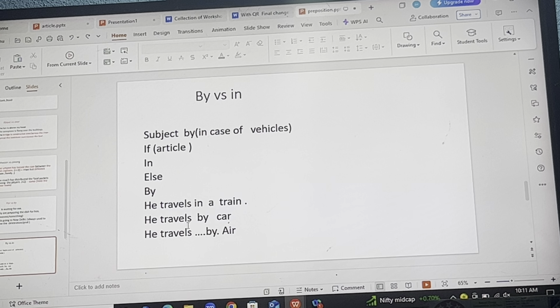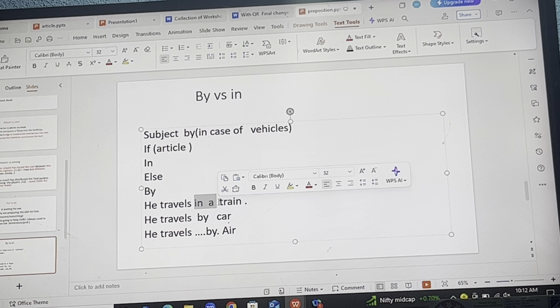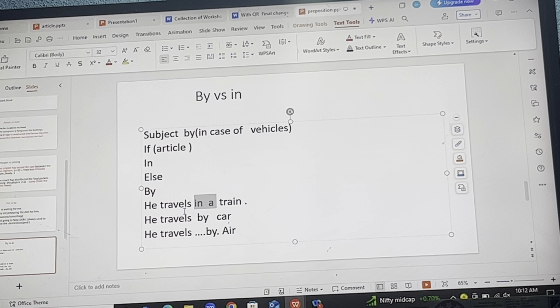Now, after the blank, I mean here after the blank, if there is any article, like a or an, especially in case of vehicles, then you have to use in, like he travels in a train. Whereas after the blank, if there is no article, then you have to use by. Hope you're getting the point.